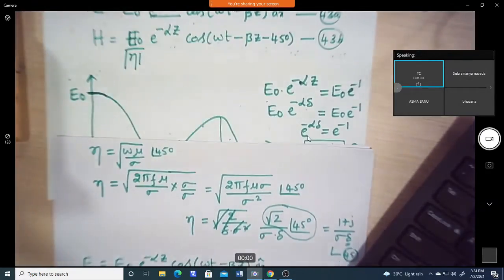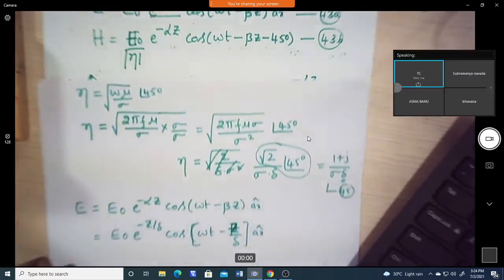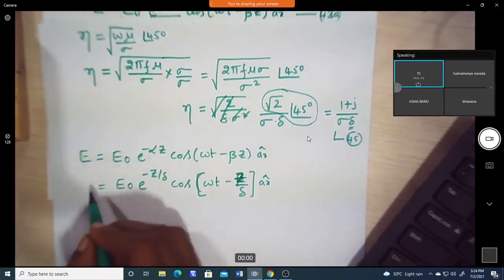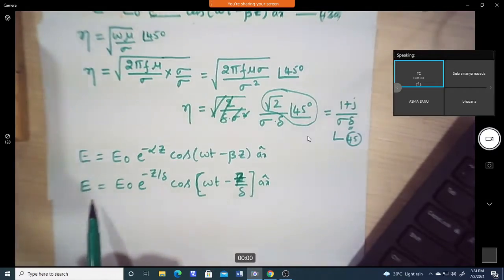So if I substitute that, we get E naught into e power minus z by delta into cos of omega t minus z by delta. So this is the equation of the electric field intensity in terms of the delta, that is the skin depth.